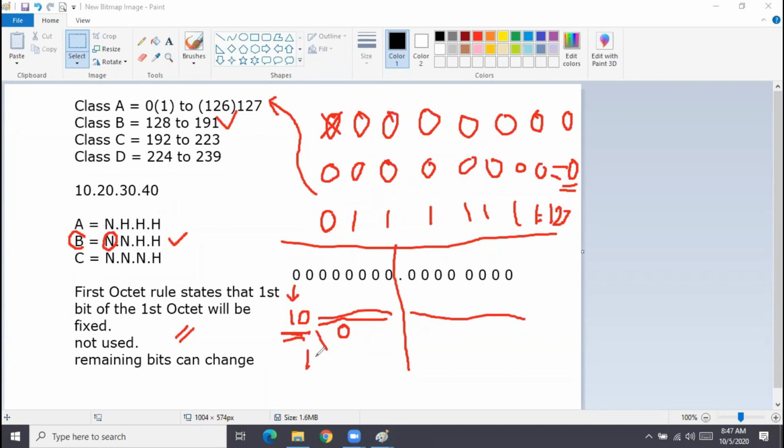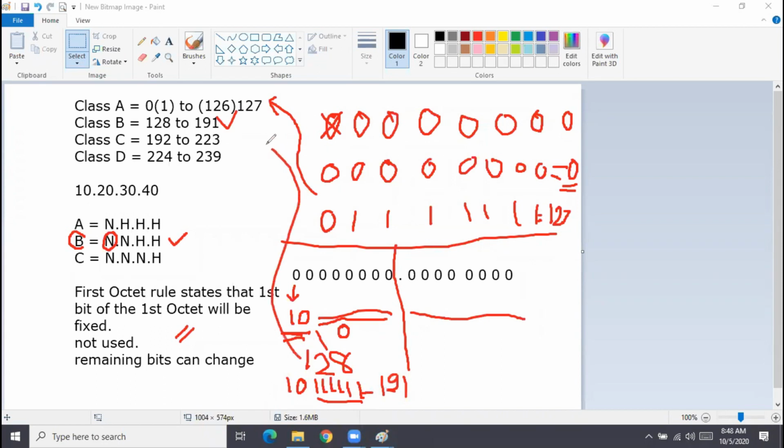And if you get 1 and 7 zeros, the number becomes 128. And if you have 1, 0 and the remaining 6 bits becoming 1, you get what? This is 128 and this is 63. 128 plus 63 is 191. And that is how we got that number.